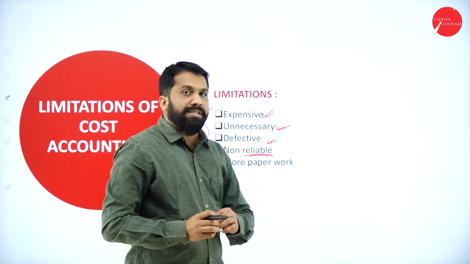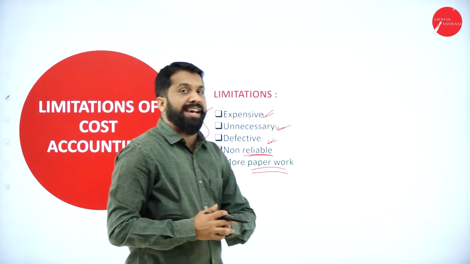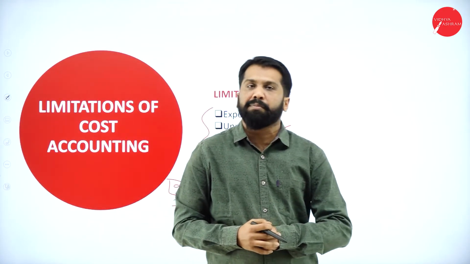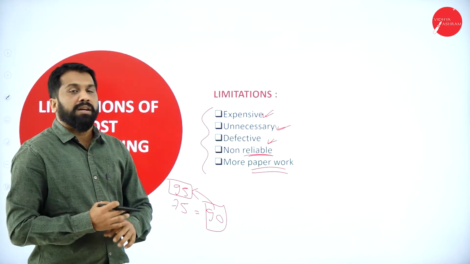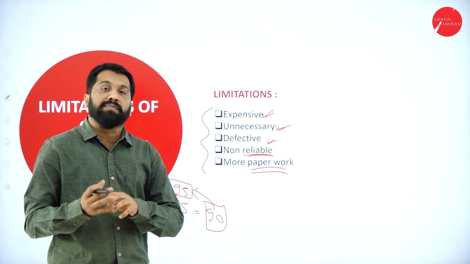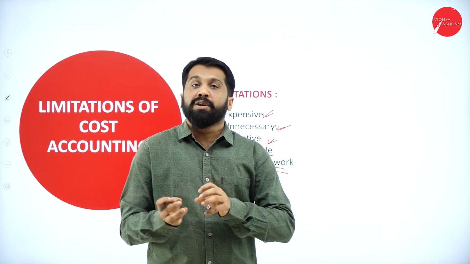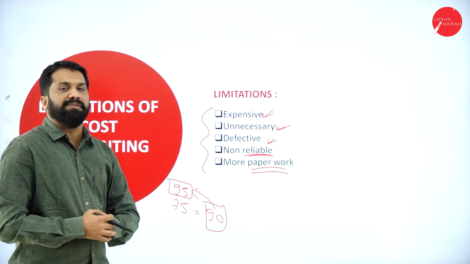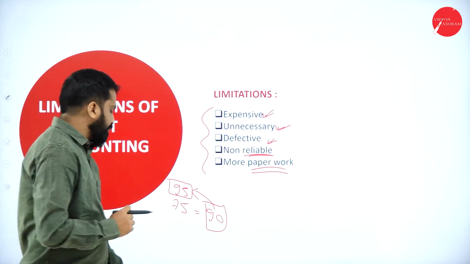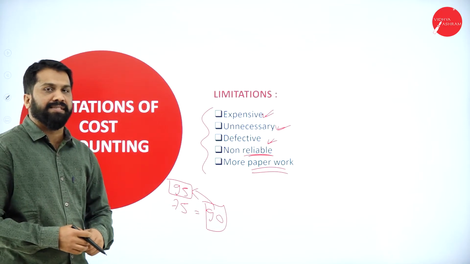Now, non-reliable. If the cost accountant is not an expert, then you cannot rely on your cost accountant. Now, more paperwork. If you want to give any budget or any cost accounting information, you have to use your book, you have to use your system. So for cost accounting purposes, you have to install separate software for that. It is expensive as well as more paperwork. So these are the limitations, we call them disadvantages. Hope you understood. Yes. Now remember, these are the advantages and these are the limitations.